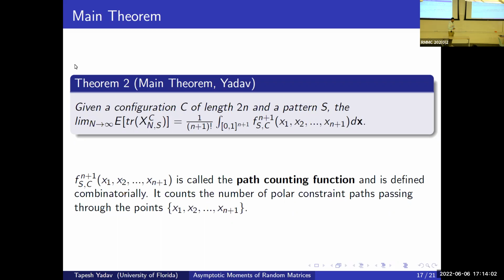Can you remind me of the entries of your pattern matrix? They're just IID. Just IID, no assumptions. No assumptions. Just the moments should exist. All moments exist, and that's all. Okay.